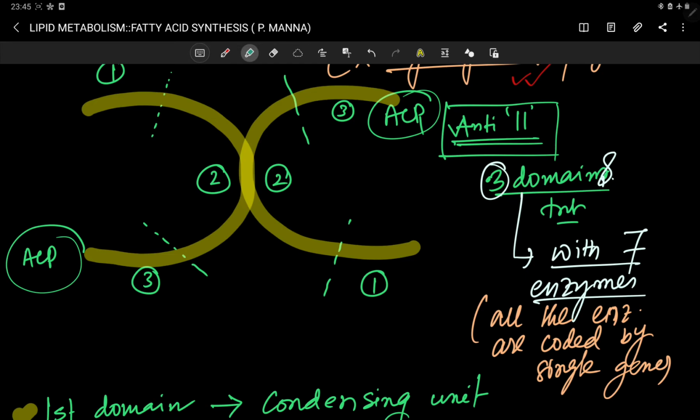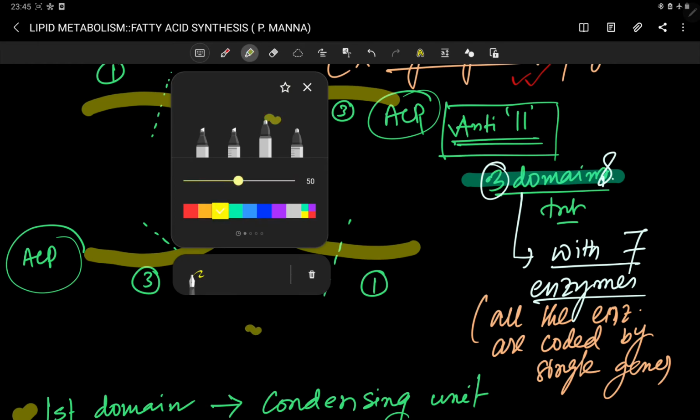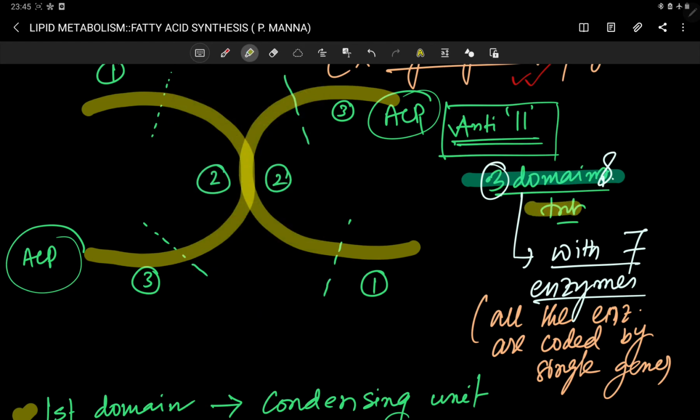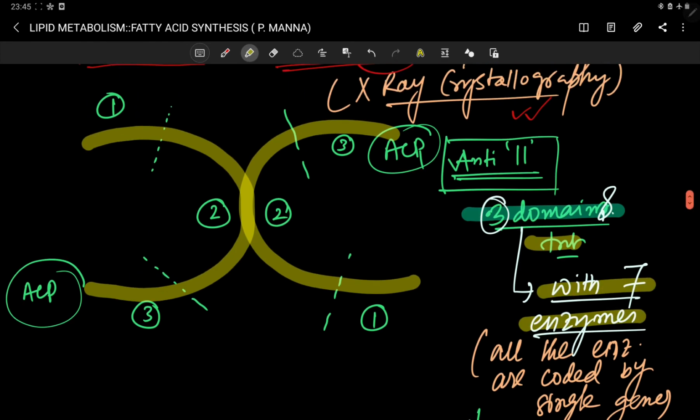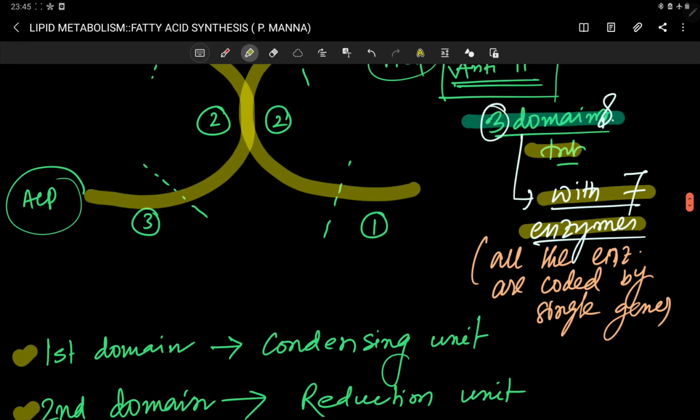What I told you: the number of domains is 3, with 7 enzymatic activities in total, and all the enzymes are coded by a single gene.